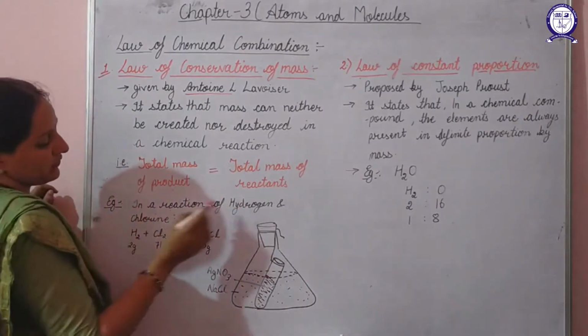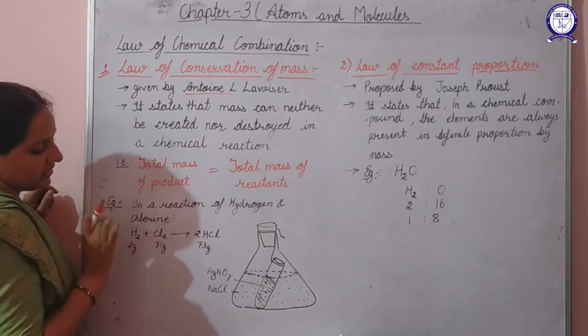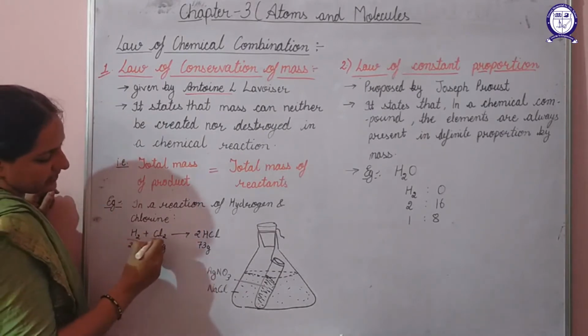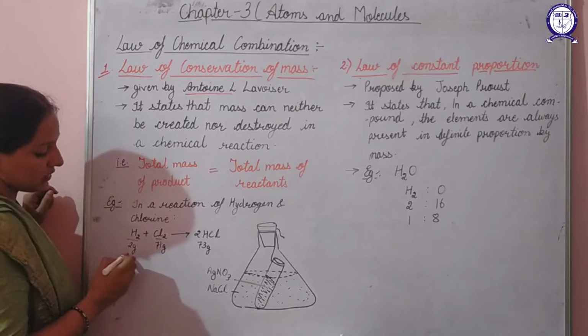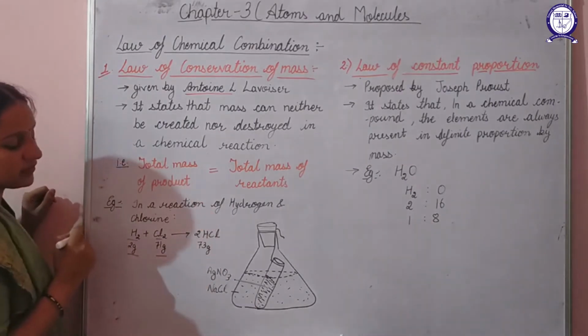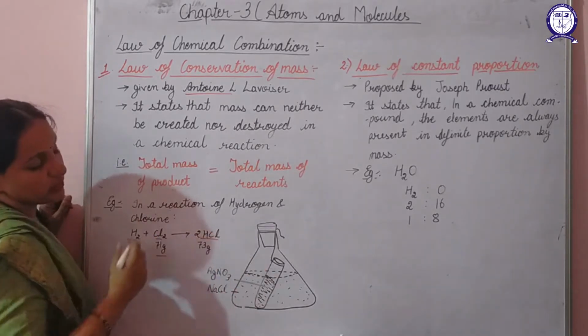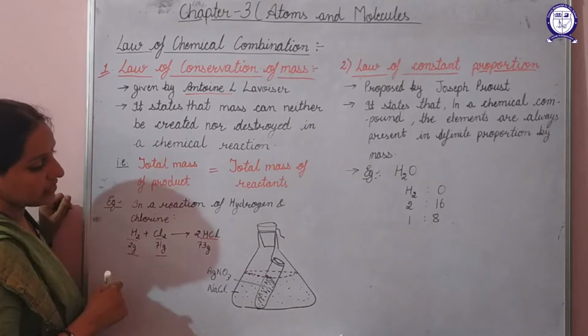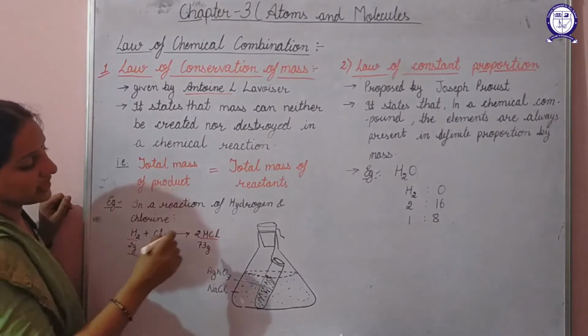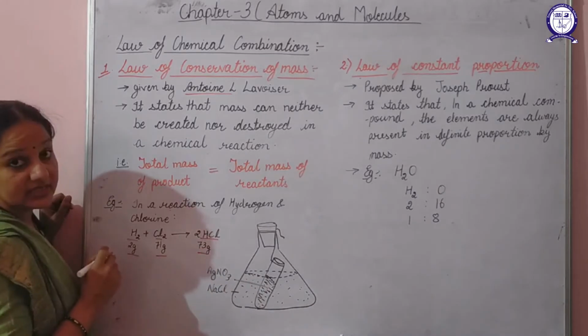In a reaction of hydrogen and chlorine, let's consider the example of hydrogen and chlorine. Suppose we have 2 grams of hydrogen and 71 grams of chlorine. Hydrogen and chlorine react to give HCl, that is hydrogen chloride or hydrochloric acid. Now the mass of this is 73 grams.